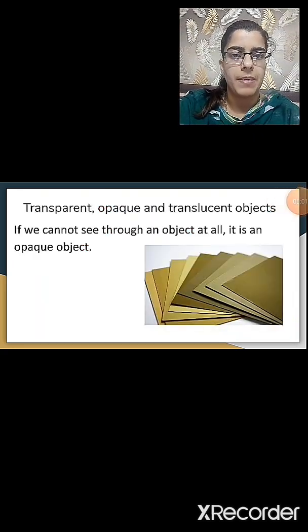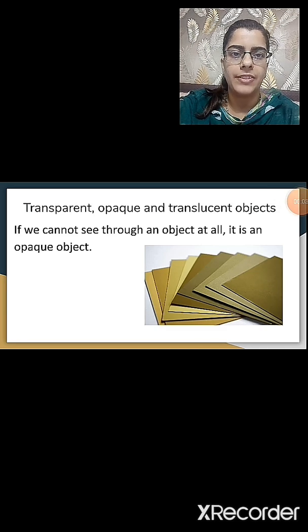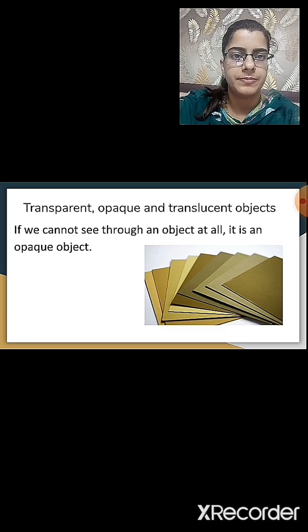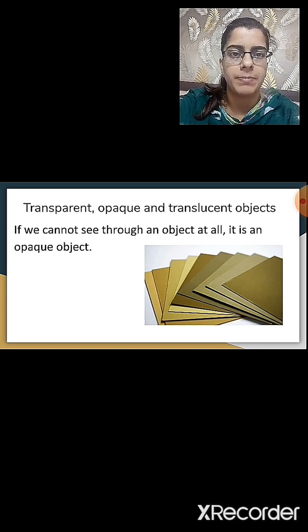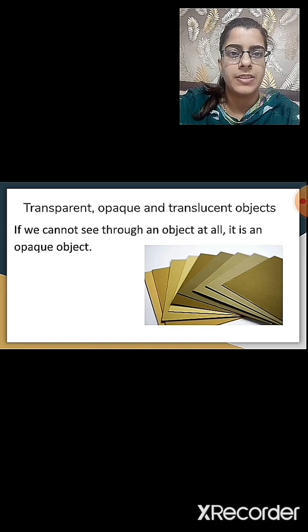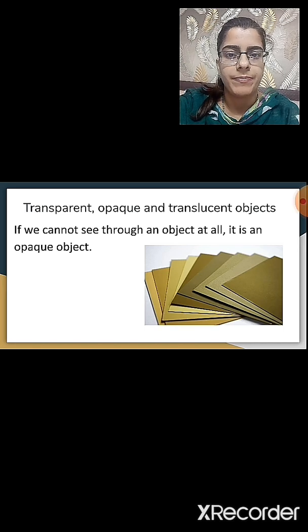Now we will study about transparent, opaque and translucent objects. Do you remember in which chapter we have studied about transparent, opaque and translucent objects? We have studied about this in chapter number 4, that is sorting materials into groups. Isn't it? So let's revise it. What do you mean by opaque objects? What are opaque objects?